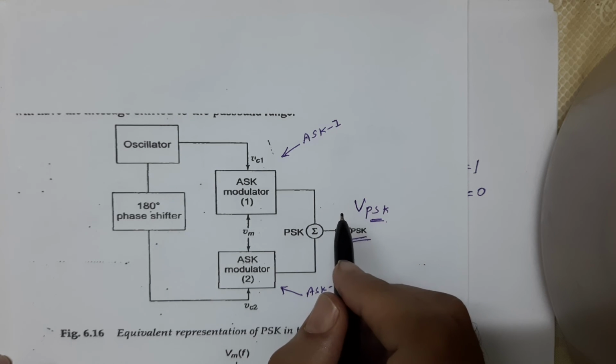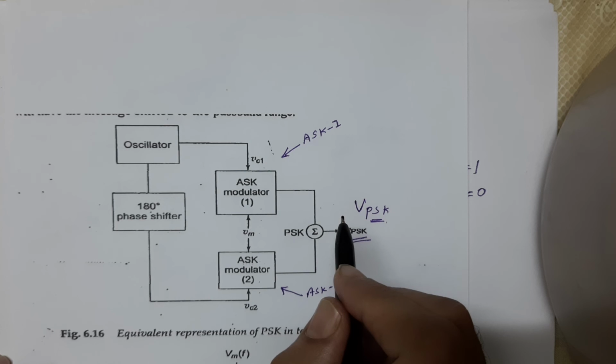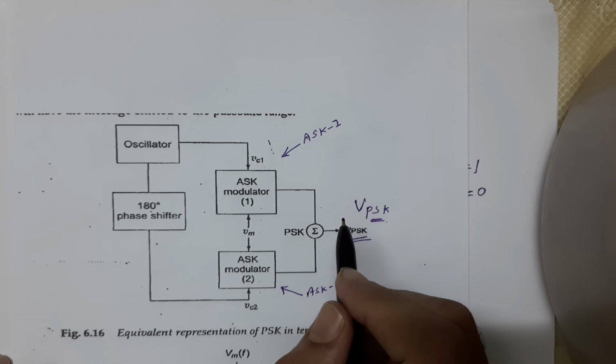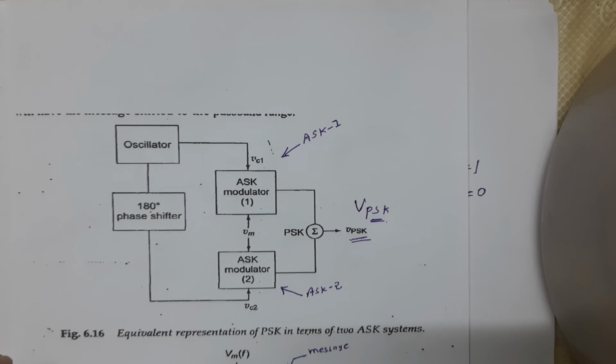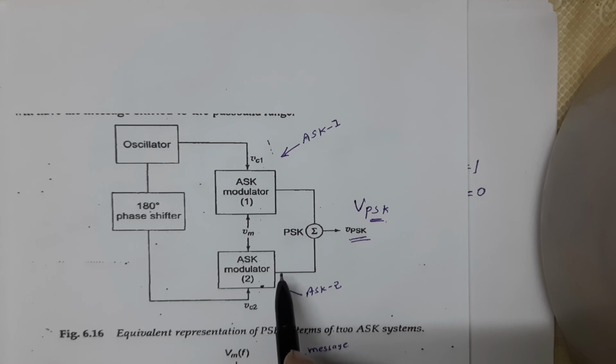So the first ASK modulator shifts the baseband message to the passband centered around omega c, but with a phase shift of 0 degree. And the second ASK modulator also shifts the baseband message to the passband centered around omega c, but with a phase shift of 180 degree, right?